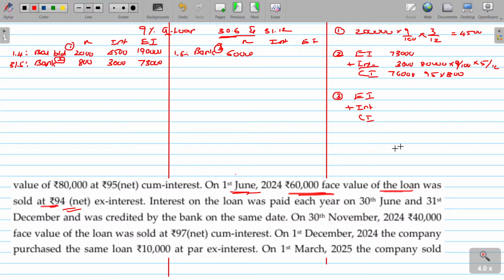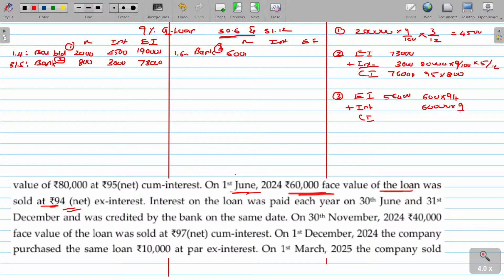Okay, 94 net. 60 face value means 600. Okay, I can make it 600. 94 ex interest means 600 bonds sold at rupees 94. 56,400.